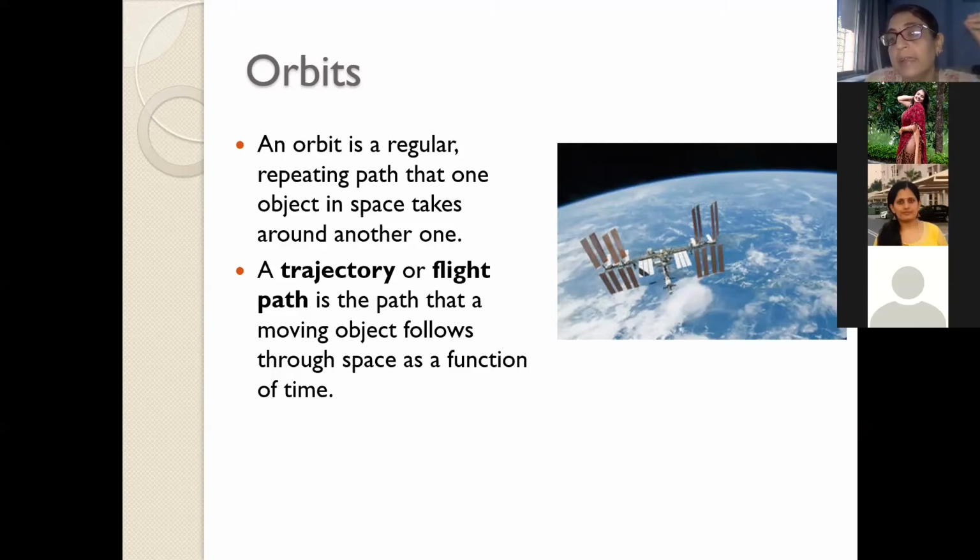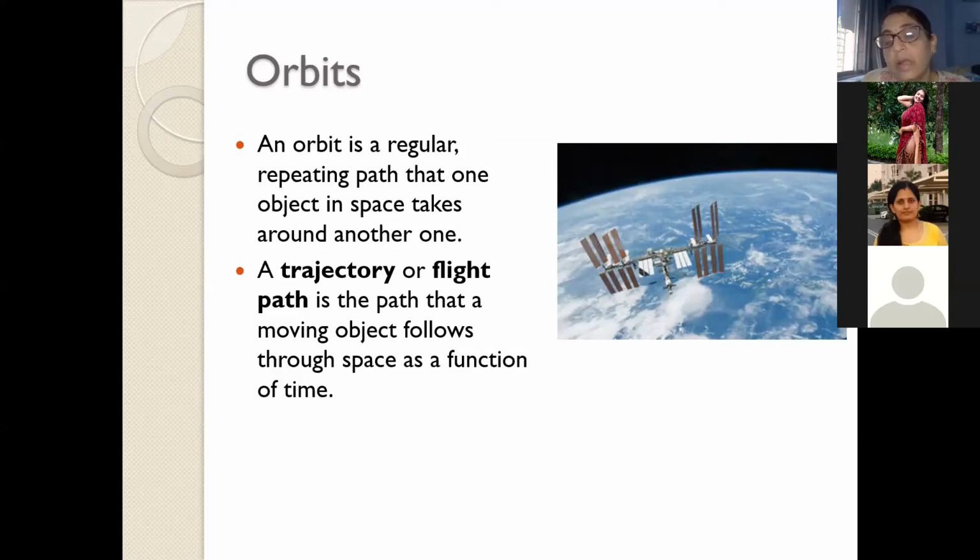Will it be at 1000 or at 36,000? Which particular orbit, whether it is LEO or GEO, that is low Earth orbit or geostationary orbit, will take more time to complete one revolution around the Earth?